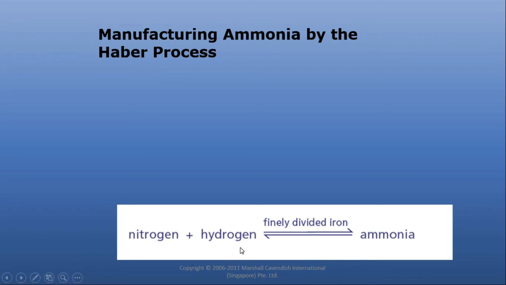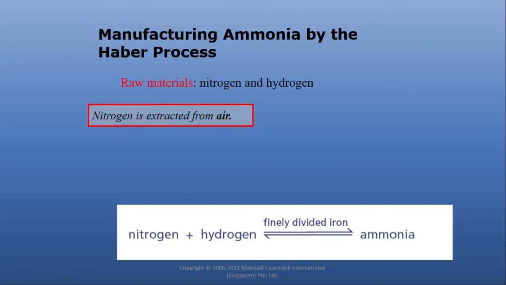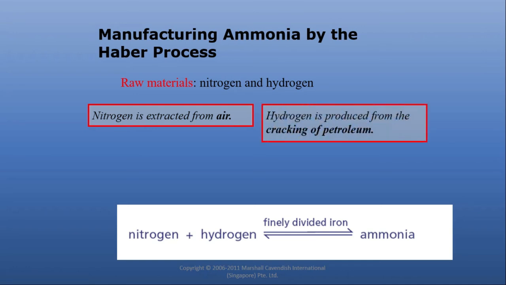Nitrogen and hydrogen react to form ammonia. What is the source of nitrogen? Pause the video and think about it. Yes, nitrogen is present 78% in the atmosphere. So nitrogen can be obtained from air. How can we extract nitrogen from air? Recall the separation techniques. Which technique will we use to separate nitrogen from air? Yes, fractional distillation. And the source of hydrogen is petroleum.